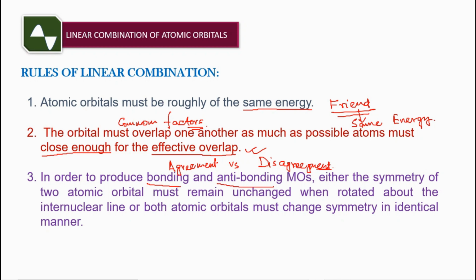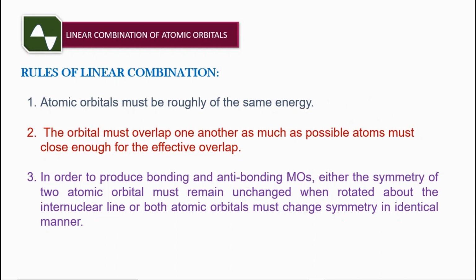In order to produce bonding and anti-bonding molecular orbitals, either the symmetry of the two atomic orbitals must remain unchanged when rotated about the internuclear line, or both atomic orbitals must change symmetry in an identical manner.